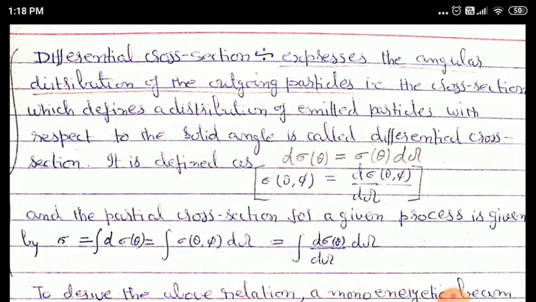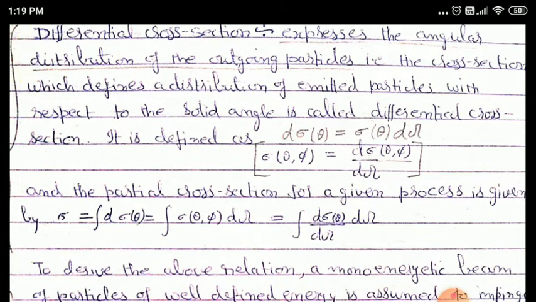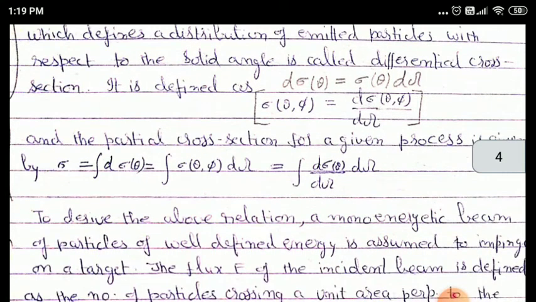And this total scattering cross section can be represented by integral d sigma theta equal to integral sigma theta phi d omega. To derive this relation, a monoenergetic beam of particles of well-defined energy is assumed to impinge on a target.